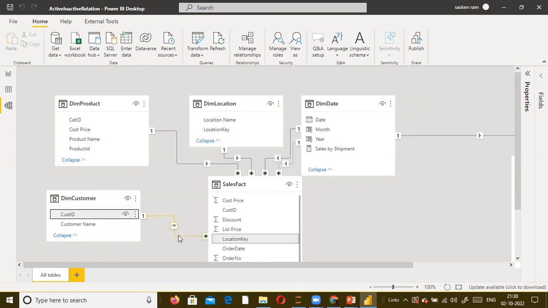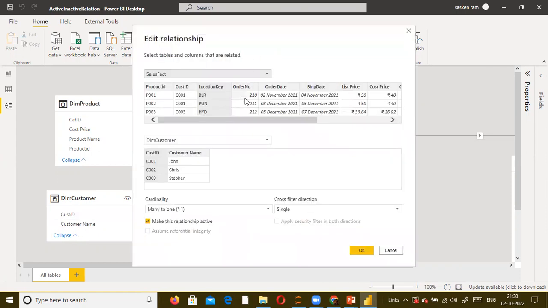Just select this relationship. It will become the yellow colored one, and double click on it. It will open the Manage Relationship dialog box. Here you can see the location key in your sales fact table and dim customer, these two columns got selected wrongly. Ideally cust ID should have been selected. You select this and select this, click on OK, and it will get created. And if you notice here, you will find something called cardinality.